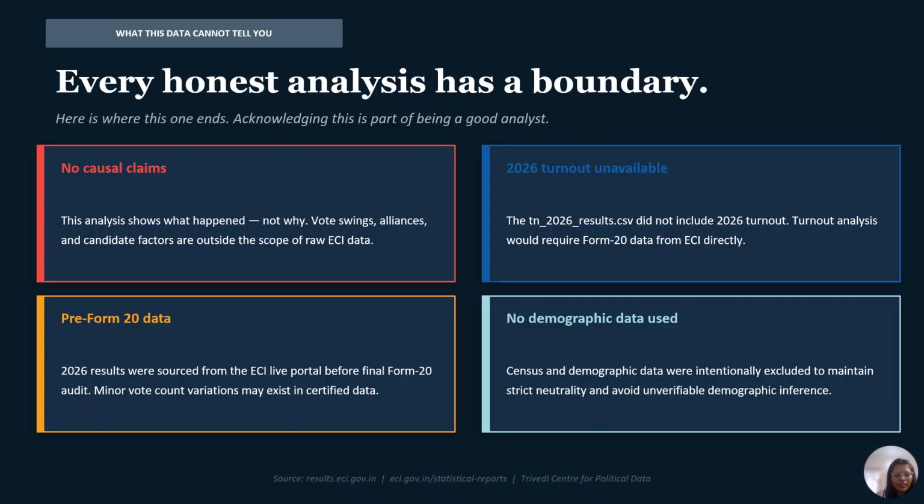So all right, the data is done and the limitations are clear. Now here is the part I genuinely enjoyed building. If I were pitching this to a news network's content head right now in this room, here's exactly how I would tell them to structure their show.